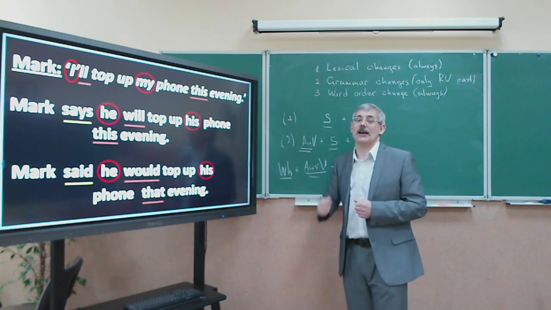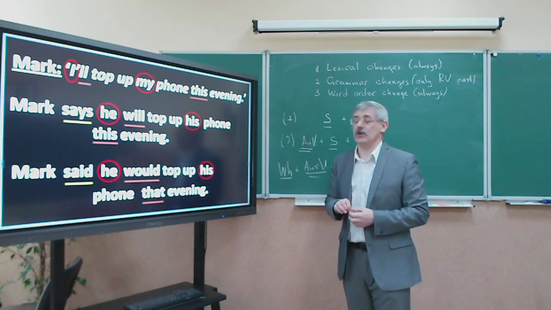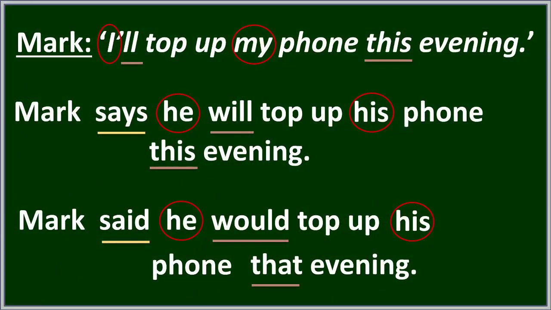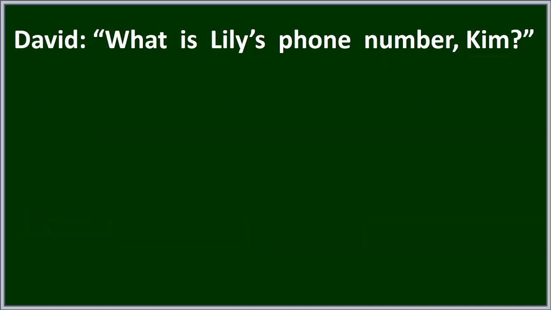Now let's have a seat. Let's look at how it happens in practice. So let's take a simple special question first. We start with a special question. What is Lily's phone number, Kim? It's quite an easy question because we don't have possessive or personal pronouns. So as you can see, there cannot be any lexical changes. Yes? And we have an addressee, Kim. We have a person to whom this question is given.